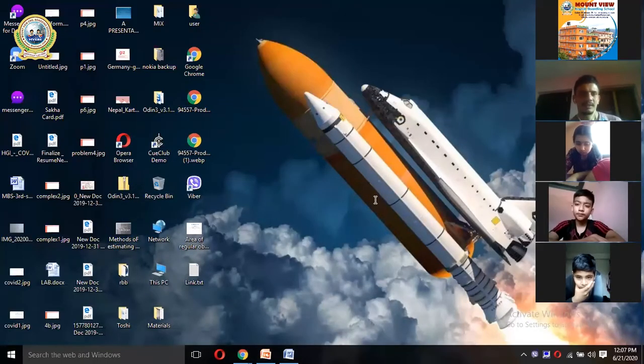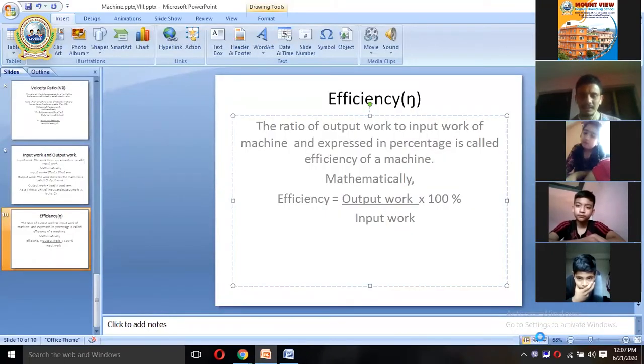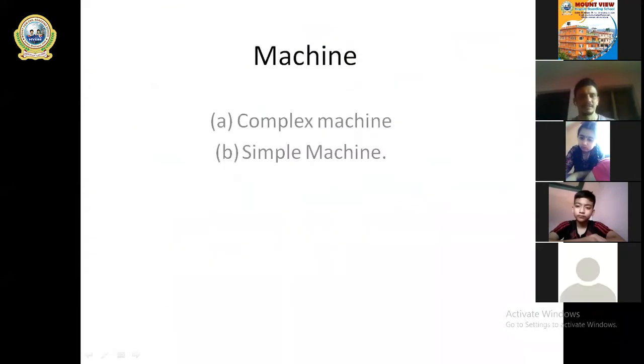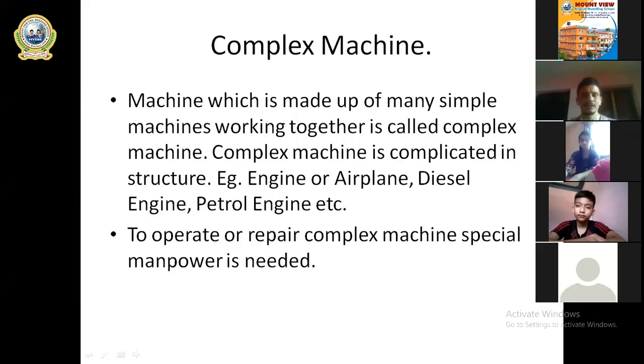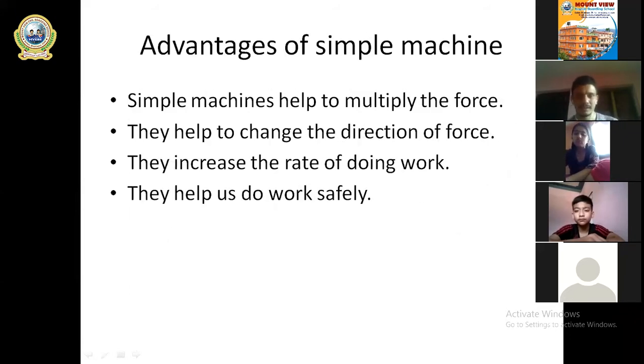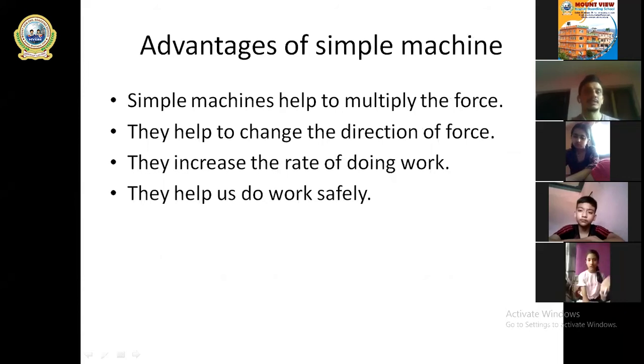Let me share the screen so you all will look. Okay students, this is our slide. Let me begin from machine. As I told you earlier, there are two types of machine: complex machine and simple machine. We learned about complex machines last time, and we also learned about simple machines and their advantages. Advantages means importance. The importance of simple machines are as follows. You can see some points written on the screen.